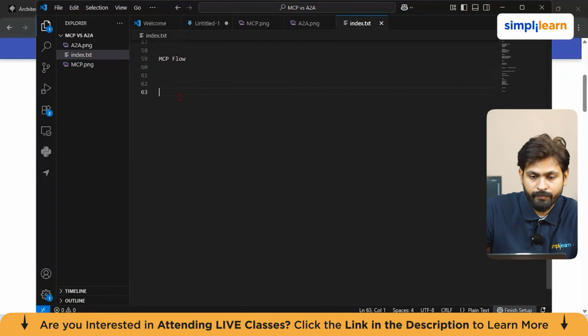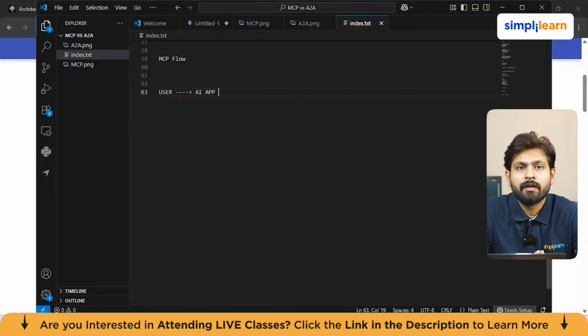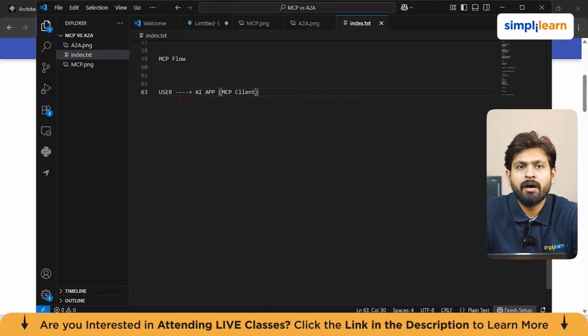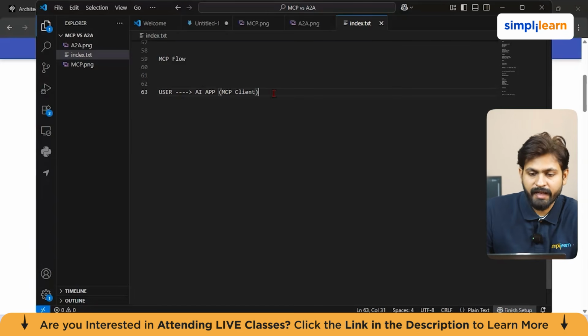So what is happening? The AI app acts as an MCP client. Now, the MCP client connects to the MCP servers, and MCP servers expose tools, resources, and prompts. In the diagram also, it was similarly like that.